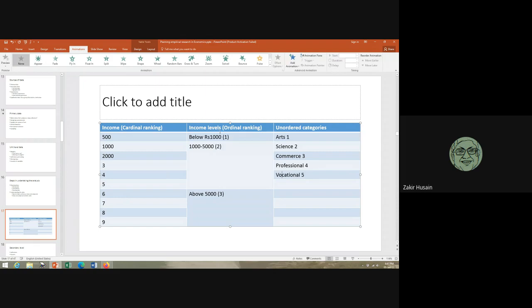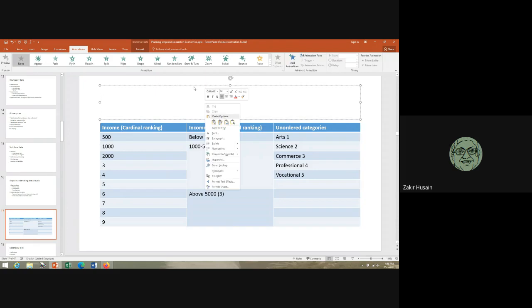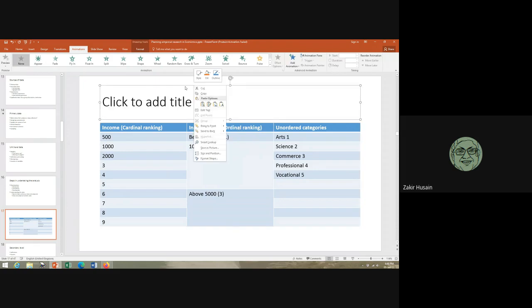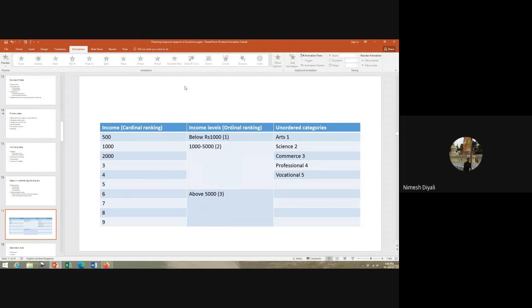Income level categories like this, you have to include them in a particular way by introducing dummies. Unordered categories, the treatment is the same, but interpretation is slightly different. Okay, got the point? Yes, sir.